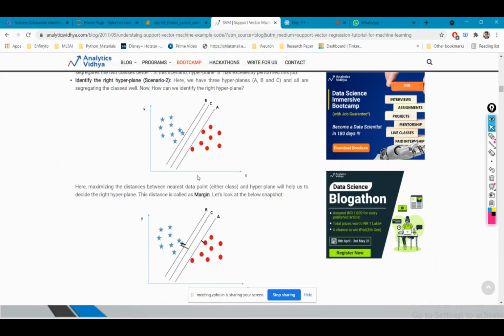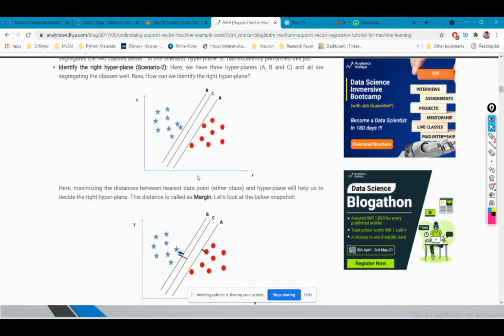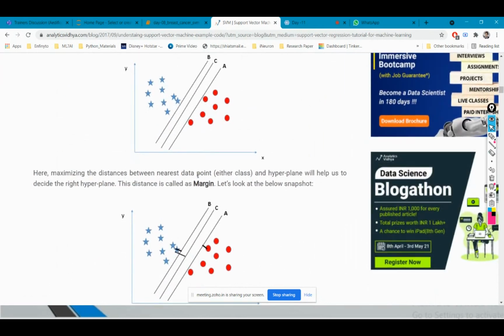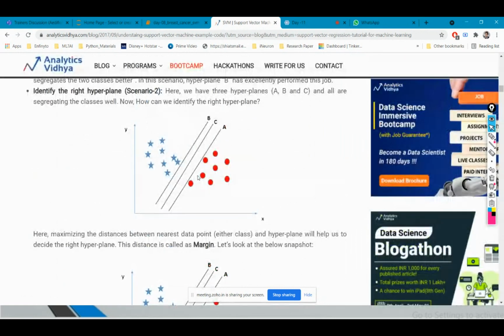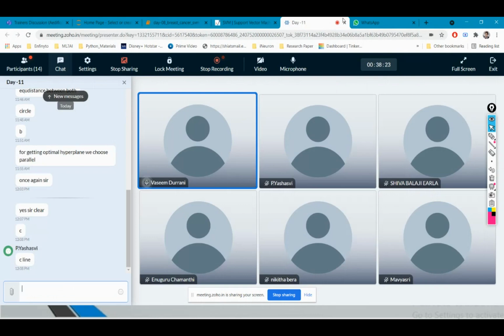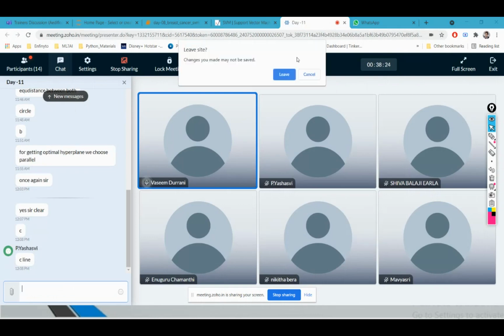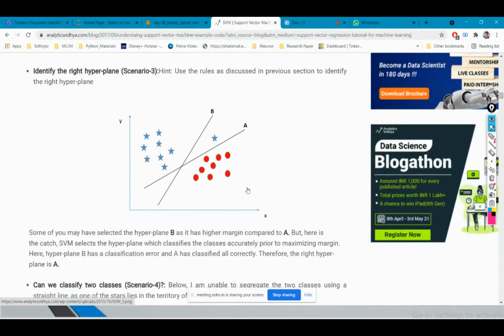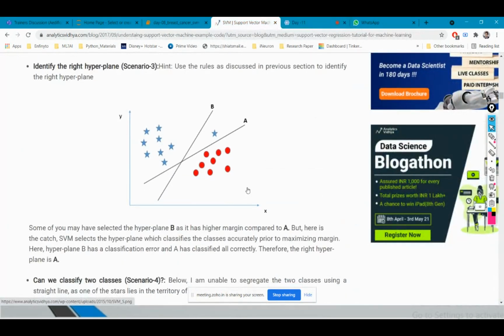Just write in the chat which line in scenario 2 you think will be the best hyperplane. In scenario 2 we have lines a, b and c. According to you, which line will be the best hyperplane? I'm going to show you different types of scenarios which are possible. Okay, line c. Now let's take another scenario. Which line do you think will be the best hyperplane?